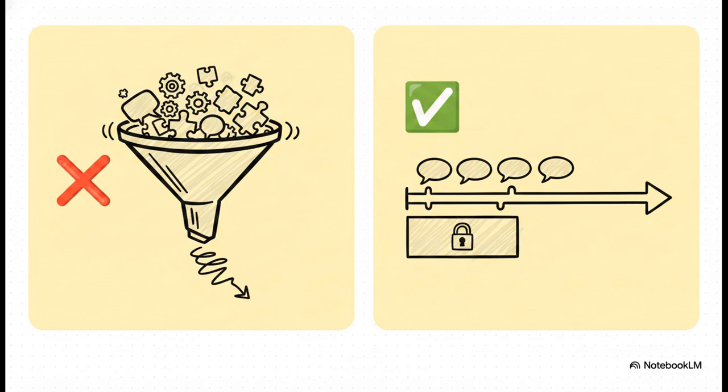On the flip side, we have the strong, engineered method. Here, you design a dedicated system prompt layer. This acts as the permanent, unchangeable rules of engagement. When you separate the system rules from the user input, the behavior remains perfectly consistent across thousands of API calls. And the best part? The user message only ever needs to contain the immediate question or task at hand. It's a total game changer.